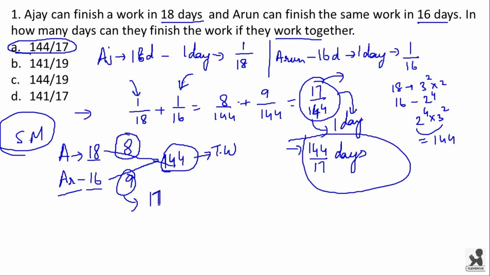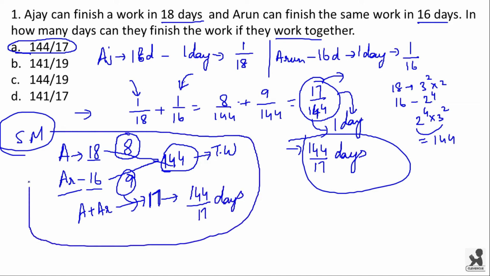That is, the total efficiency together, Ajay plus Arun, will be 17. And so to complete 144 work, they take 144 by 17 days. You will thoroughly understand this method by solving other questions. So 144 by 17 is the right answer.